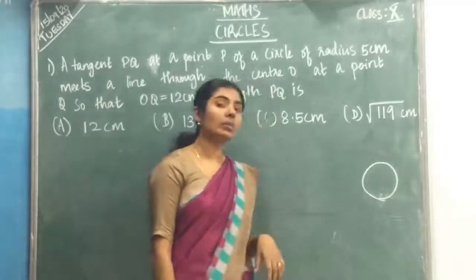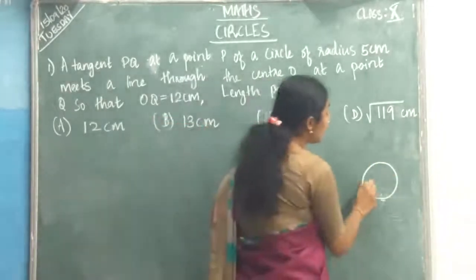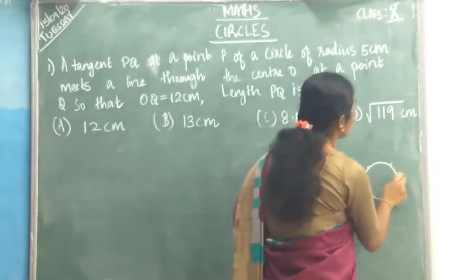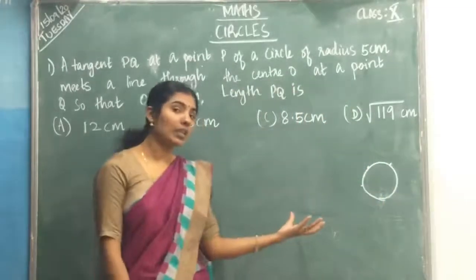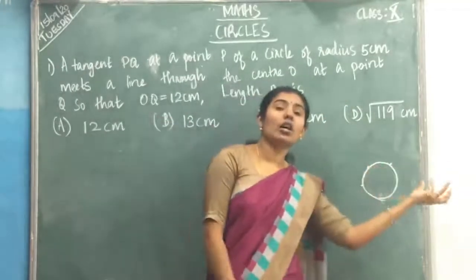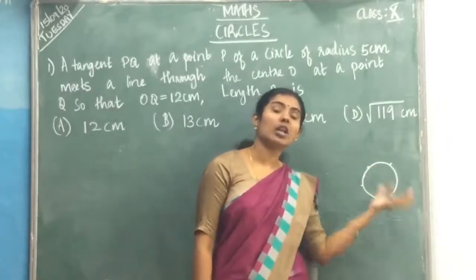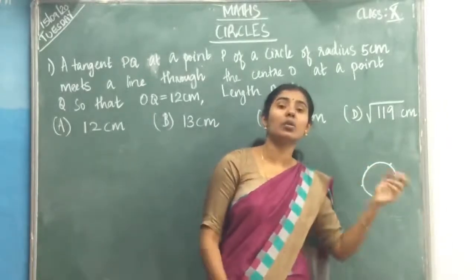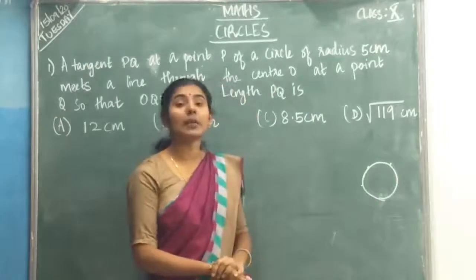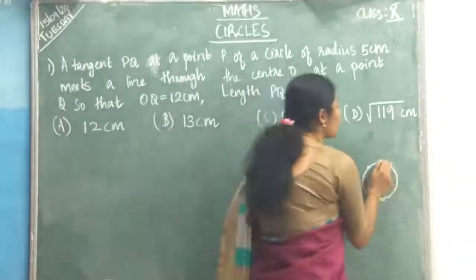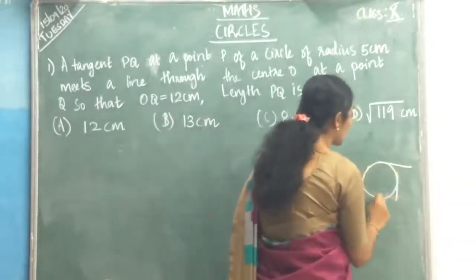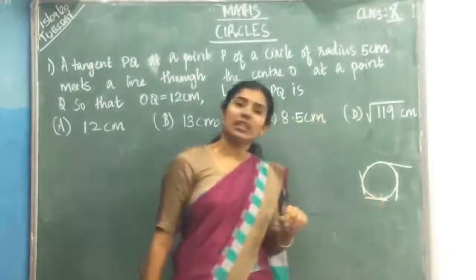There will be infinite number of points, isn't it? When you are given one circle, you can't count how many points will be there. Infinite number of points will be there. So from each point what can you draw? From each point you can draw the tangent, isn't it?